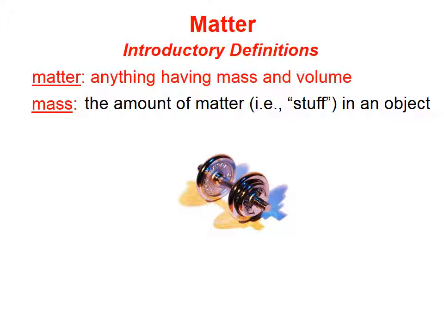If it's on Earth, it has a certain amount of stuff. If I take it to the moon, it has the same amount of stuff. If it's out in deep space, it still has the same amount of stuff. So mass depends only on the type of atoms that are in the thing and how many.